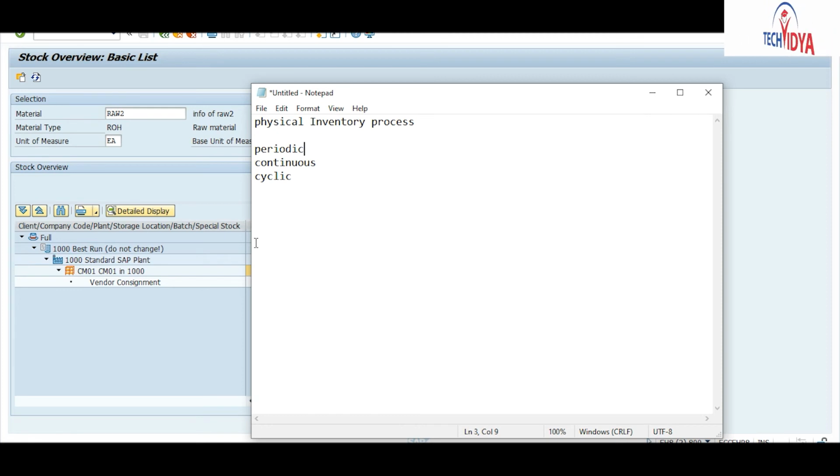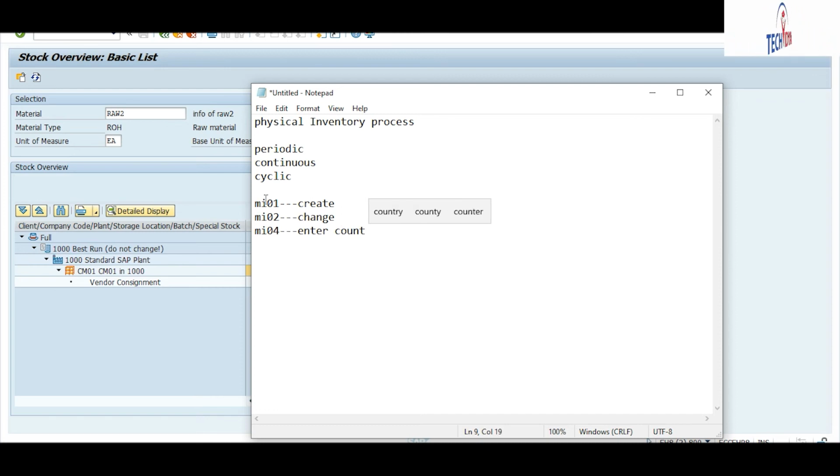So how will you do it in the system? In the system you will have the T code MI01. With MI01 you will create your physical inventory document. With MI02 you will make changes to it, and with MI03 obviously you will display it. And there is MI04, with which you will enter your count.